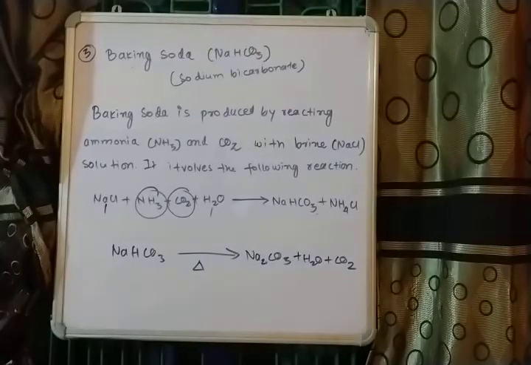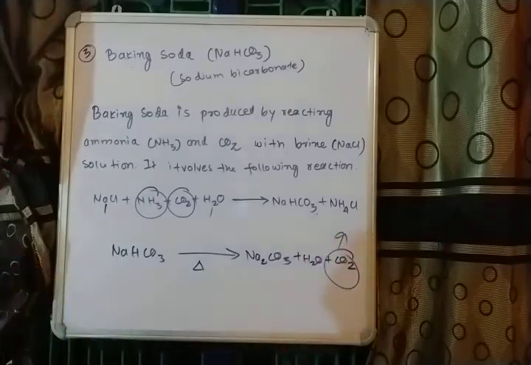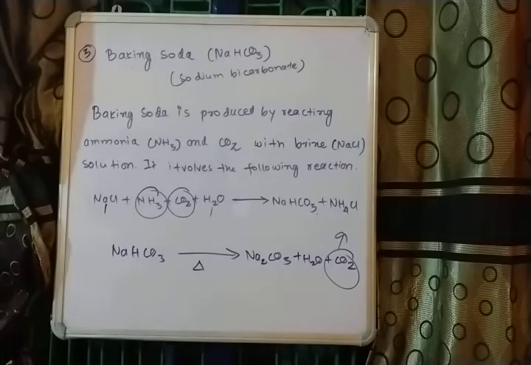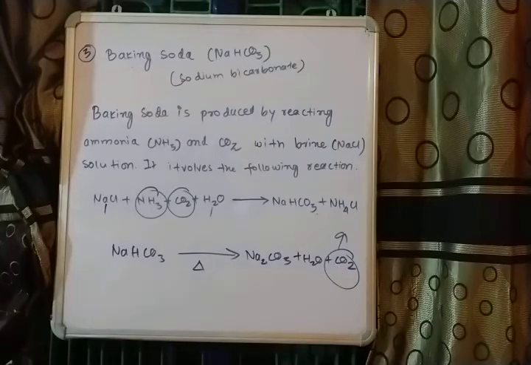Now this carbon dioxide plays a very important role to make the substances fluffy. This carbon dioxide is a gas, and being a gas, it will leave the surface.